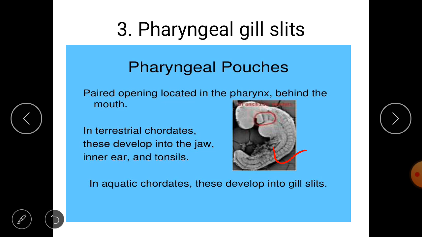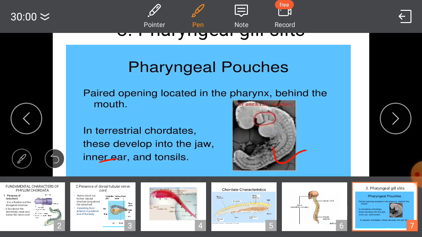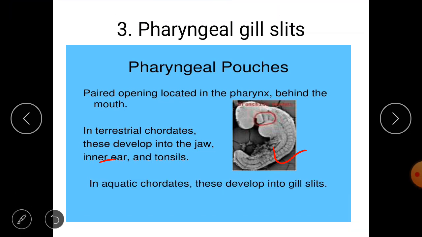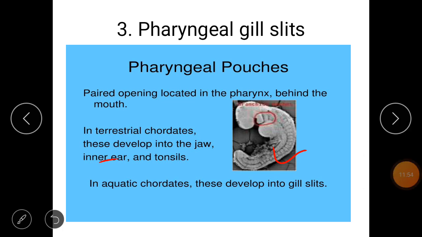Instead, the cells or tissues present in the pharyngeal pouch region help in developing the jaw, inner ear and tonsil region. The pharyngeal gill slits are not actually useful for us, so they are modified or disappear, and the remaining cells are used for the development of the jaw, inner ear and tonsils.